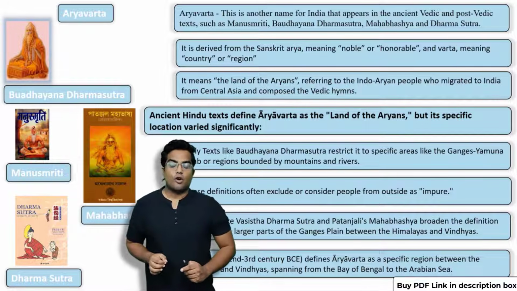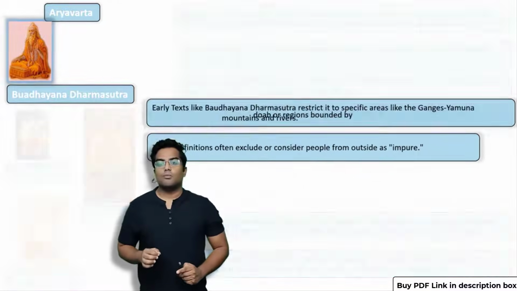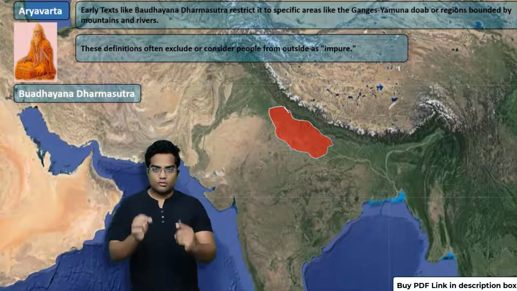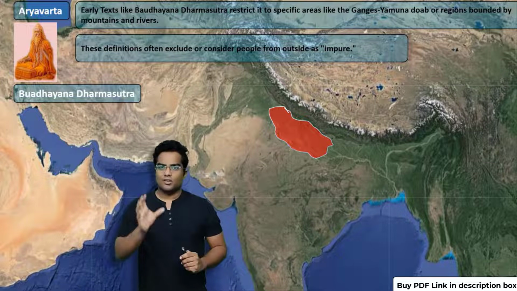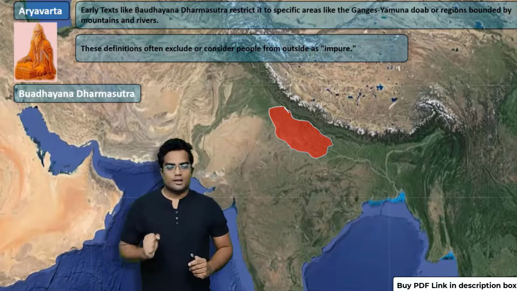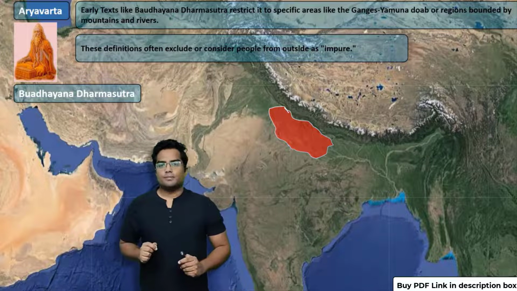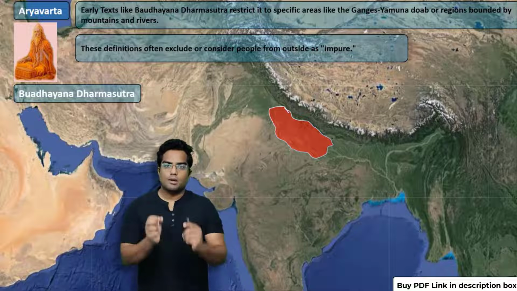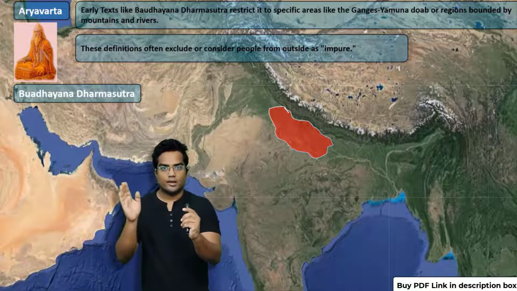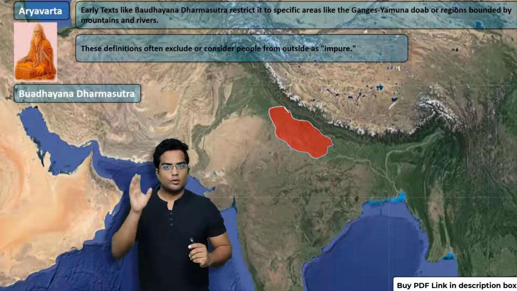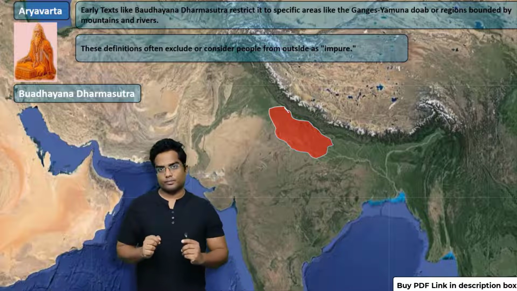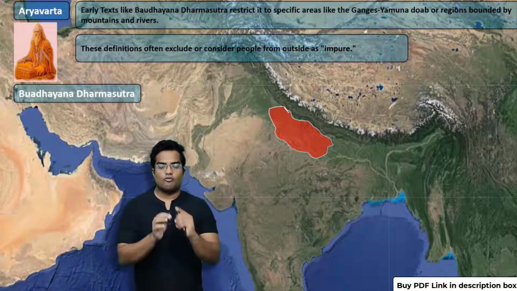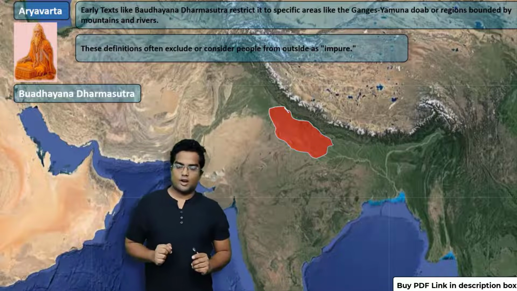The earliest reference of Aryavarta comes from a book called the Baudhayana Dharma Sutra. This particular book, an early text in the Vedic period, talks about Aryavarta as a land between the Ganges and the Yamuna river. So basically it's the Doab region, a very fertile region, right?